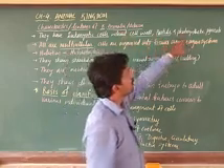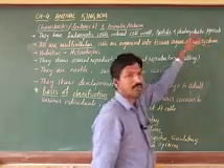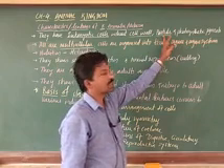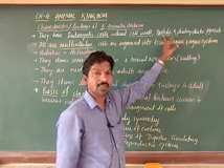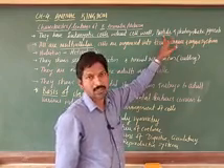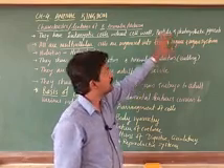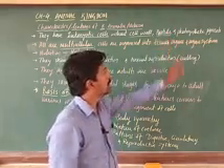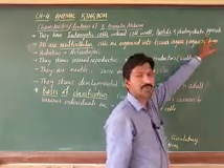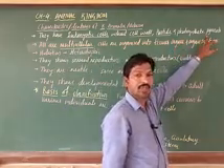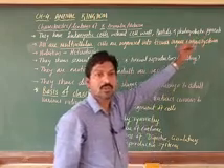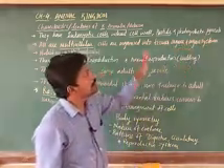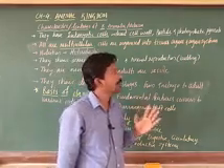Next, photosynthetic pigment is absent. Plastids are nothing but chloroplasts, leucoplasts, xanthoplasts; there are different types of plastids, but they are absent here. The photosynthetic pigment, chlorophyll, the green pigment, is also absent in animal cells.